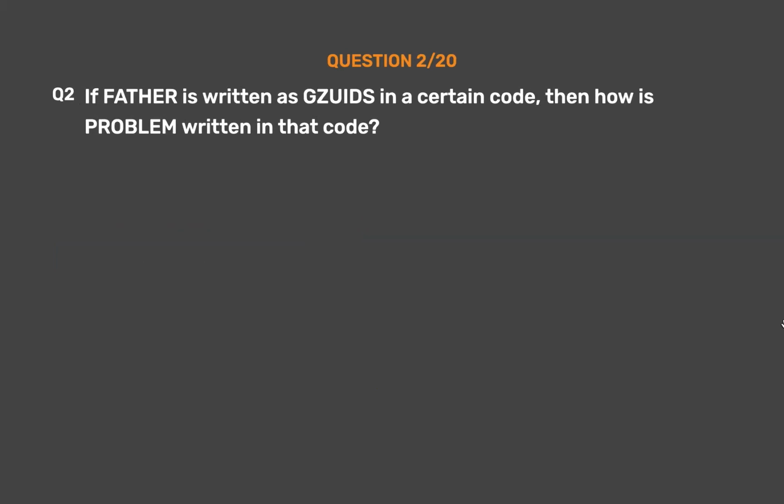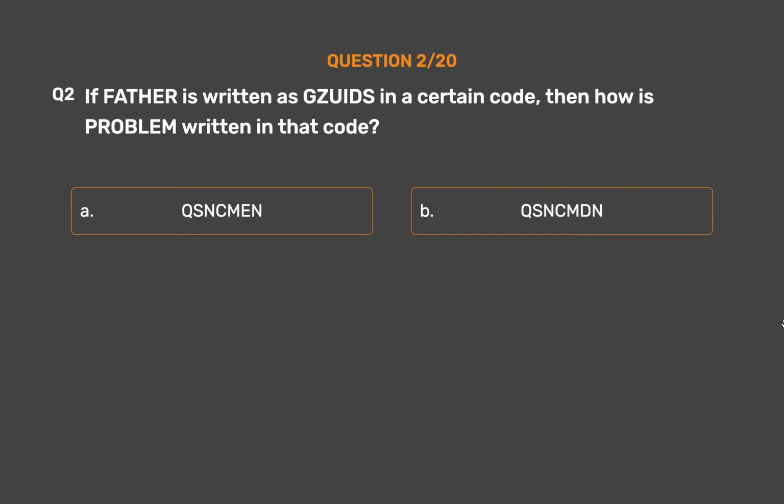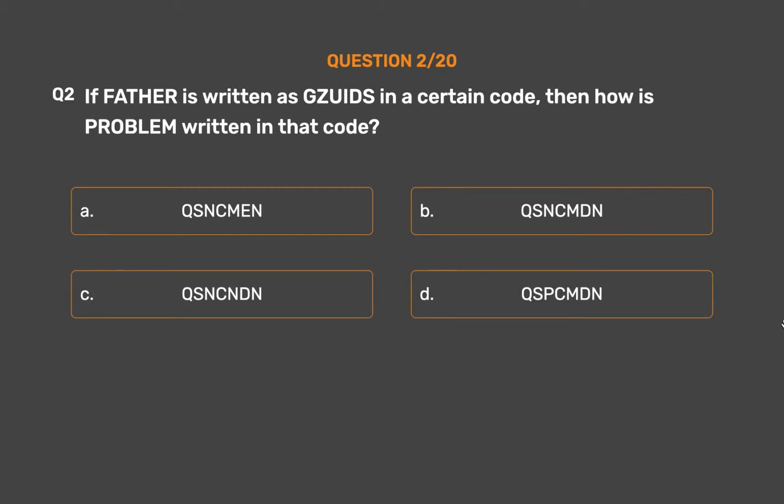Question number 2. If father is written as XUIDS in a certain code, then how is problem written in that code? Option A. XMN. Option B. QSNCMDN. Option C. QSNCNDN. Option D. QSPCMDN. Option E. None of these.